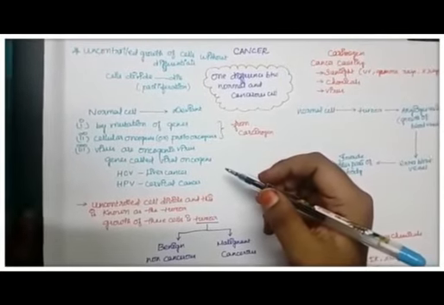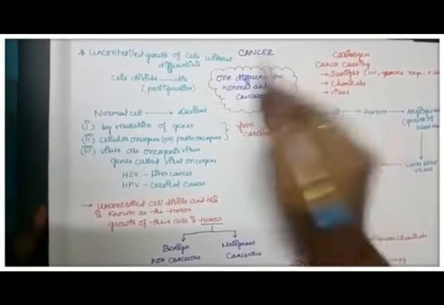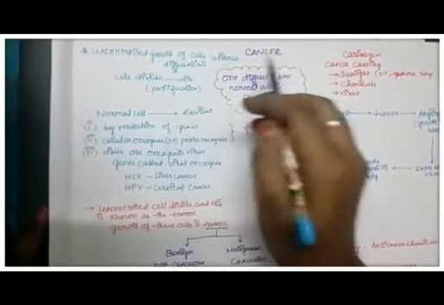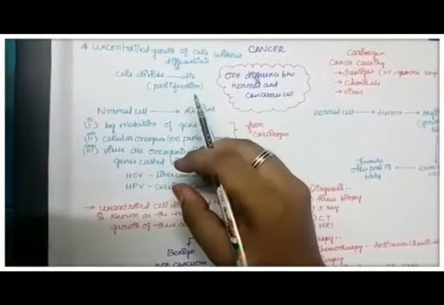Now in this video, let us look at cancer. Cancer, the uncontrolled growth of cells without differentiation, is referred to as cancer. We do not have cancerous cells normally present in our body.